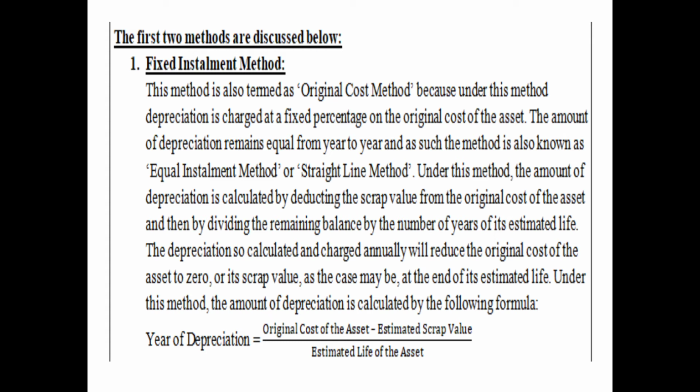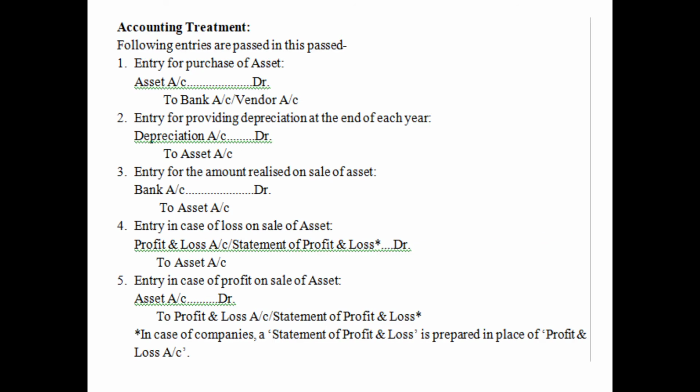Every year the value of the asset is decreasing by the same amount, down to zero or its scrap value, as the case may be, at the end of its estimated life. Under this method, the amount of depreciation is calculated by the following formula, which we have already discussed: annual depreciation is equal to original cost of the asset minus estimated scrap value, upon estimated life of the asset.